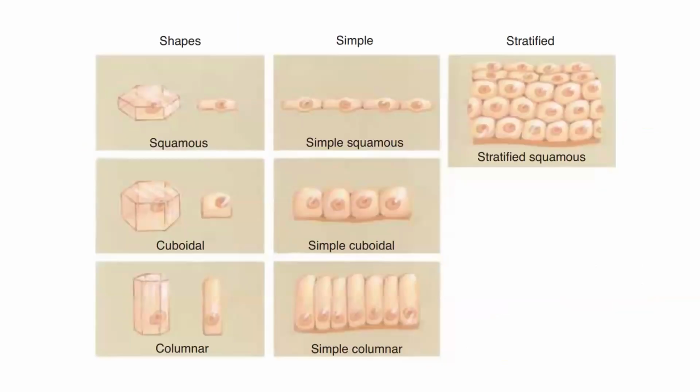Starting with the basic example, you can see that this is the squamous epithelium. On the basis of shape, it can be squamous, cuboidal, or columnar. If it consists of a single layer, it will be called simple squamous, simple cuboidal, or simple columnar. And if it consists of multiple layers lying one over the other, as we can see in this figure, it will be stratified squamous. Similarly, it can be stratified cuboidal or stratified columnar.